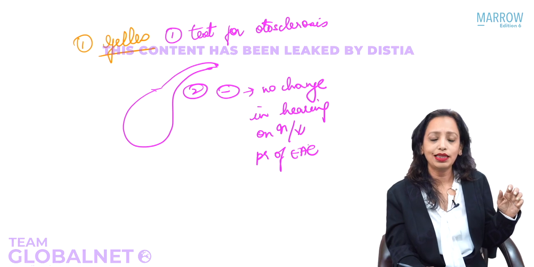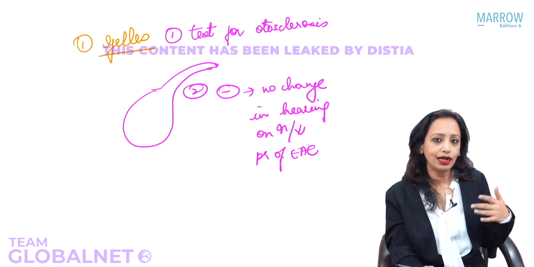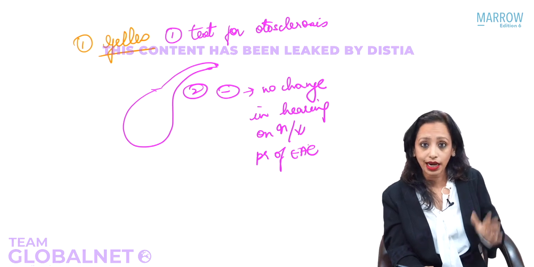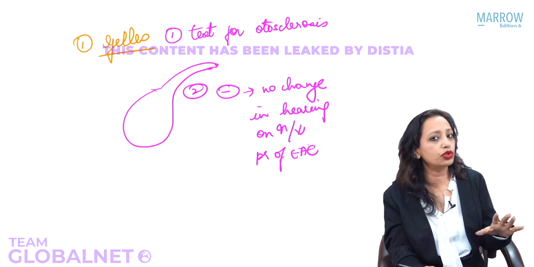When you increase and decrease and there is a change in hearing, that is what is known as the test being positive. That is normal. Whereas if it is negative, it means that there is no change in hearing. That is an indication of otosclerosis.